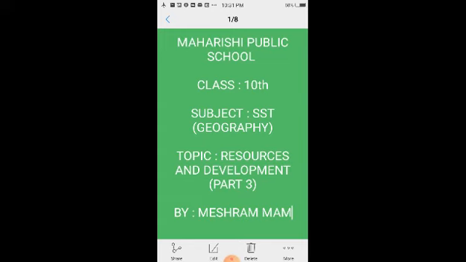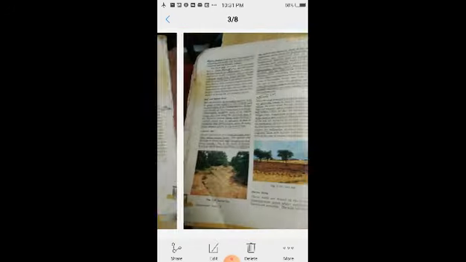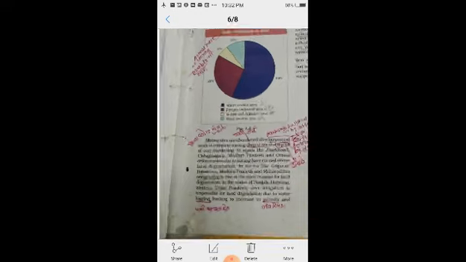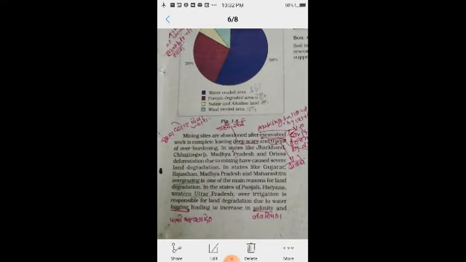We have seen how land resource is important for development, with the percentage-wise different landforms or reliefs in the previous lecture.